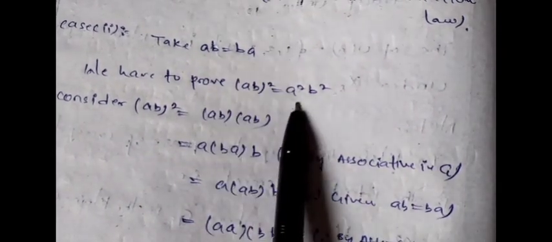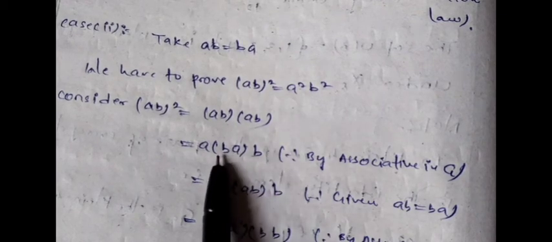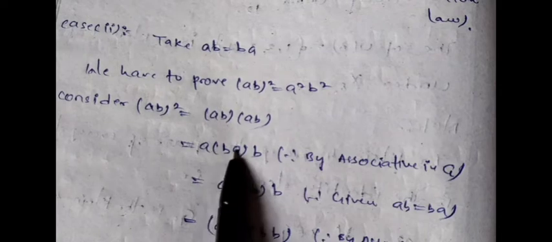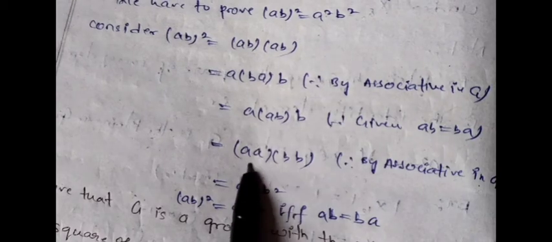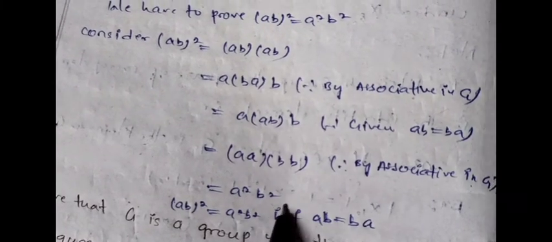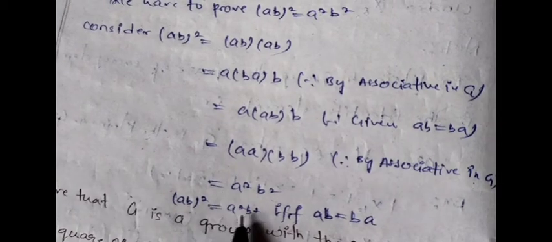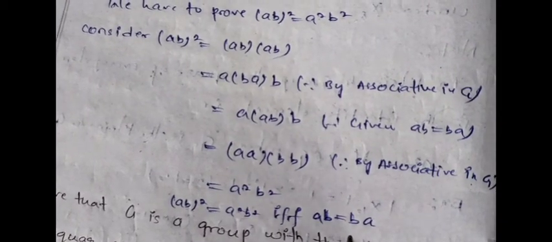In the same way, we take AB equals BA and we need to prove this condition. For that, consider the left side value, and this can be written as AB into AB. Again by associative property we can write like this, and AB equals BA is given. So substitute here AB equals BA. Again by associative property, AB into AB, by BA equals AB we are writing here. Now A into A, B into B. A into A is nothing but A square, B into B is nothing but B square. So we have proved (AB) whole square equals A square B square if and only if A into B equals B into A.